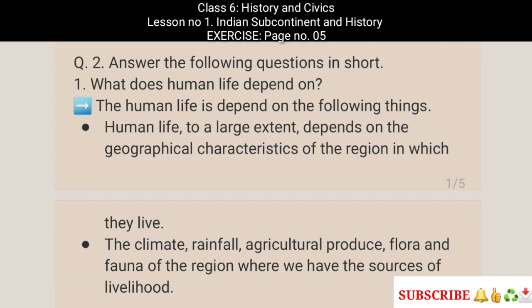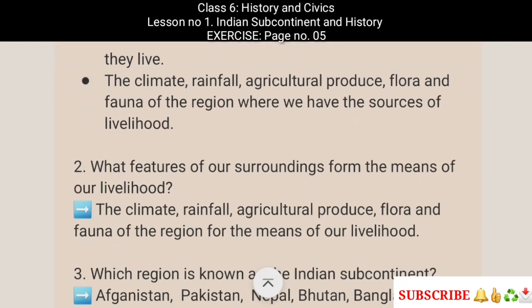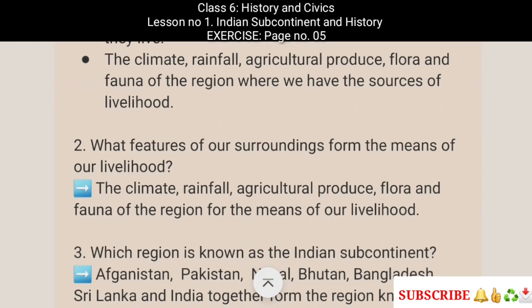Question number 2. Answer the following questions in short. 1. What does human life depend on? Human life depends on the following things. Human life, to a large extent, depends on the geographical characteristics of the region in which they live. The climate, rainfall, agricultural produce, flora and fauna of the region are the sources of livelihood.